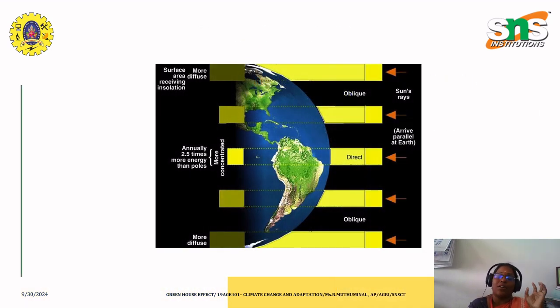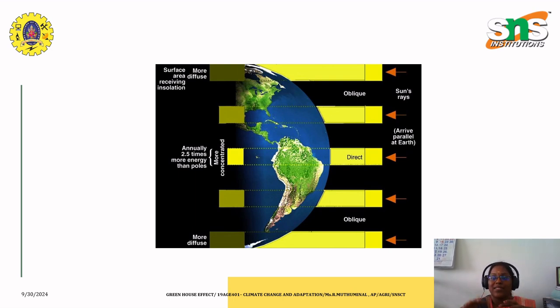Here I have shown you the pictograph of the insolation. As you can see, annually more energy is available at the equator than at the poles, about 2.5 times more, and it is more concentrated, as the rays are directly parallel to the earth. The sun's rays are oblique at the poles, so the surface area receiving the insolation is larger and the energy is more diffuse.